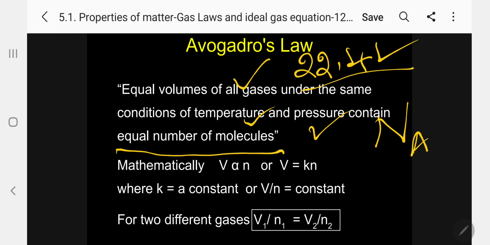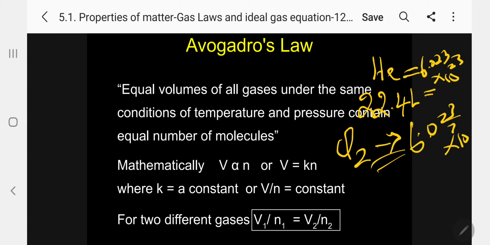Helium is an inert gas, an atomic element. So 22.4 liters will give an equal number of particles, they are saying. In this case, atoms: 6.023 × 10^23 atoms. Suppose I take chlorine, 22.4 liters; in that case it is molecules.